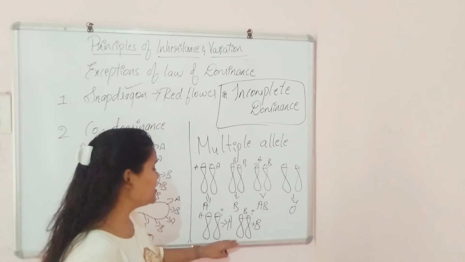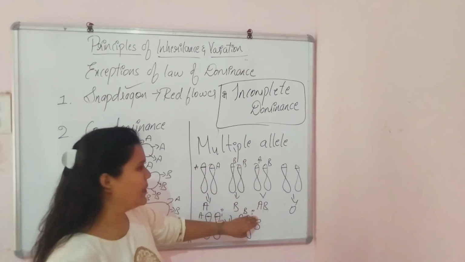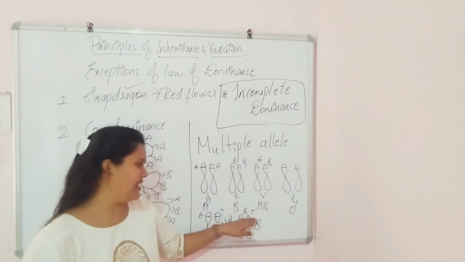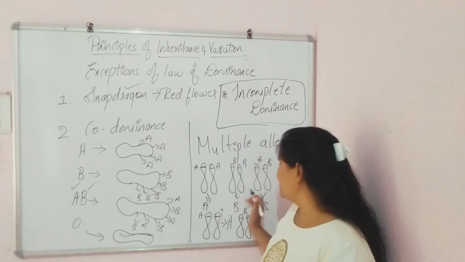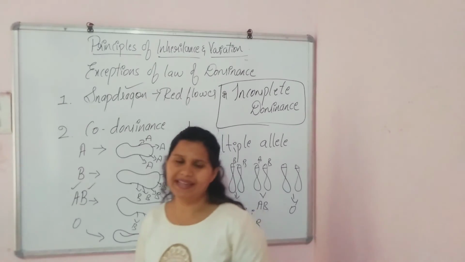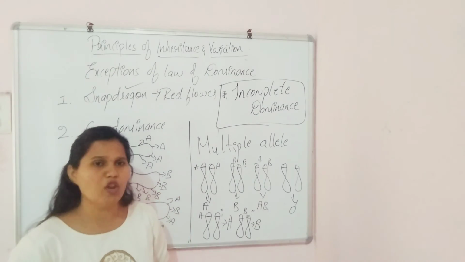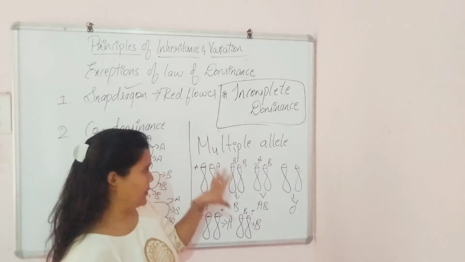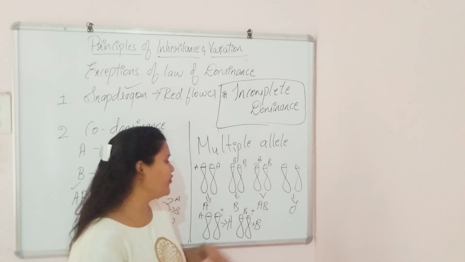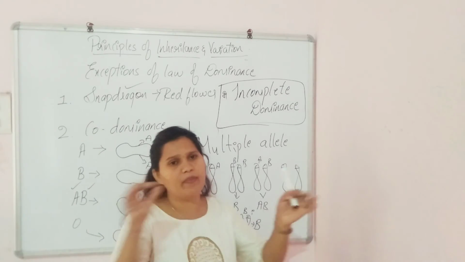Okay, this is how the presence of multiple allele works, that is, this third allele is nothing but the multiple, more than 2. So this is called the multiple allele. This is also an exception for the law of dominance. But here, in case of multiple allele, we cannot find this i in everybody.